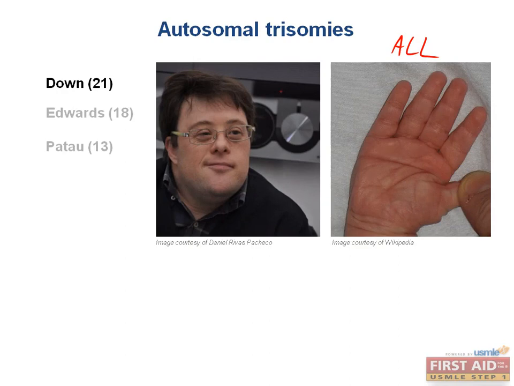The most common cause of Down syndrome is meiotic non-disjunction, which becomes increasingly common with advanced maternal age. At the age of 20 or younger, this non-disjunction occurs in about 1 in 1,500 pregnancies, whereas in women over the age of 45, it increases to about 1 in 25 pregnancies. More rarely, it can be caused by Robertsonian translocation, which I'll talk about soon, or Down mosaicism, which is when non-disjunction occurs very early in embryogenesis, rather than during gametogenesis, so it only affects some cells.